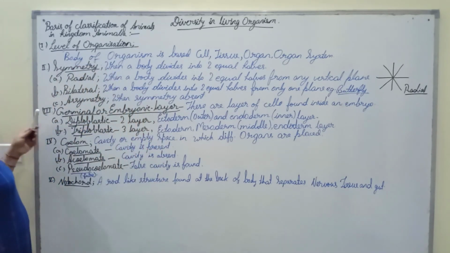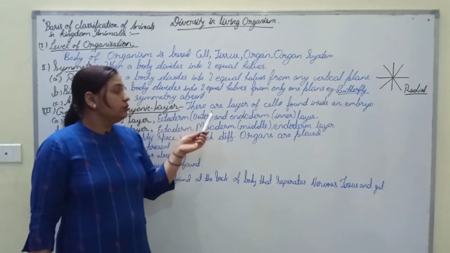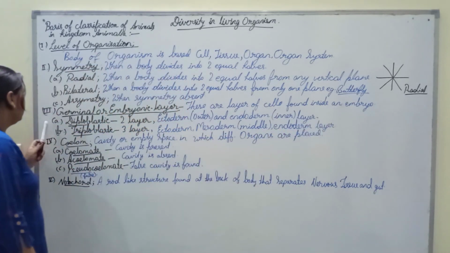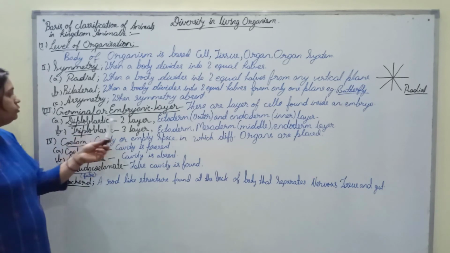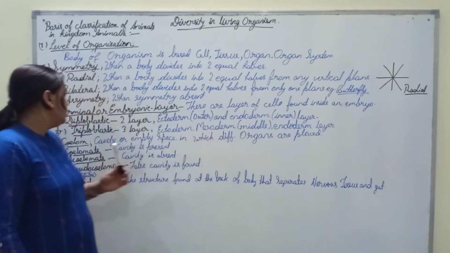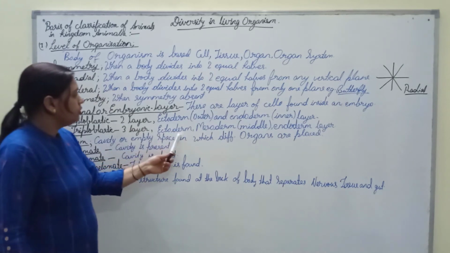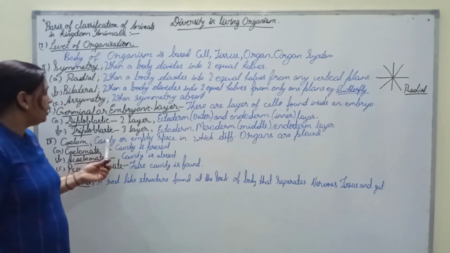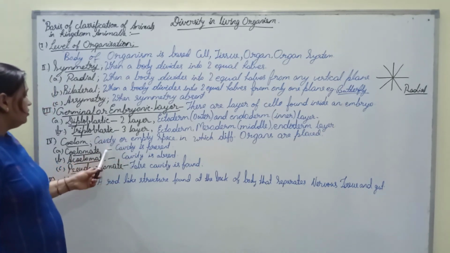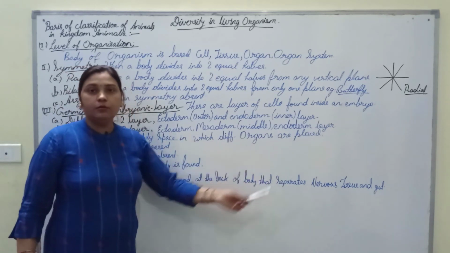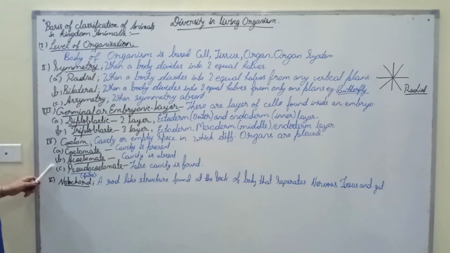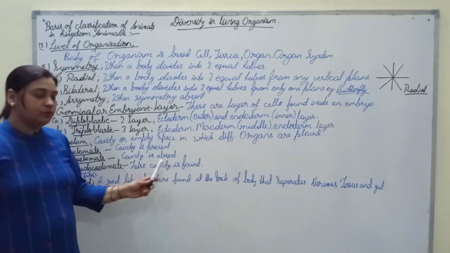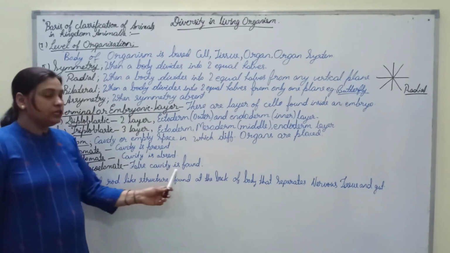The third criteria is germinal or embryonic layers. These are layers of cells found inside an embryo, and they can be of two types: diploblastic, where two layers are found, ectoderm and endoderm, and triploblastic, where three layers are found, ectoderm, mesoderm and endoderm. The fourth criteria is presence of coelom, the cavity or empty space in which different organs are placed, and it can be of three types: coelomate, in which cavity is present, acoelomate, in which cavity is absent, and pseudocoelomate, in which a false cavity is found.